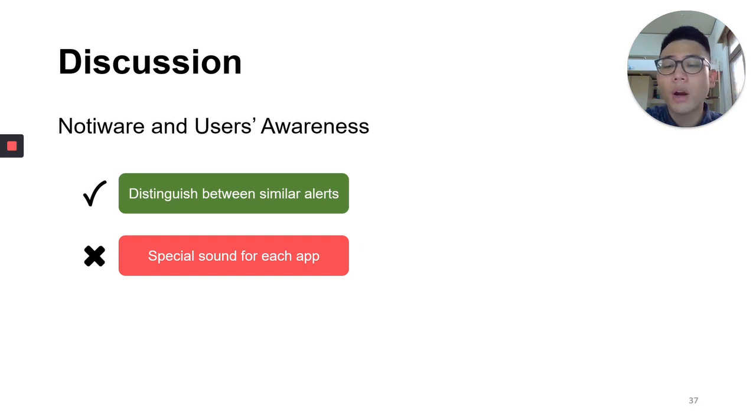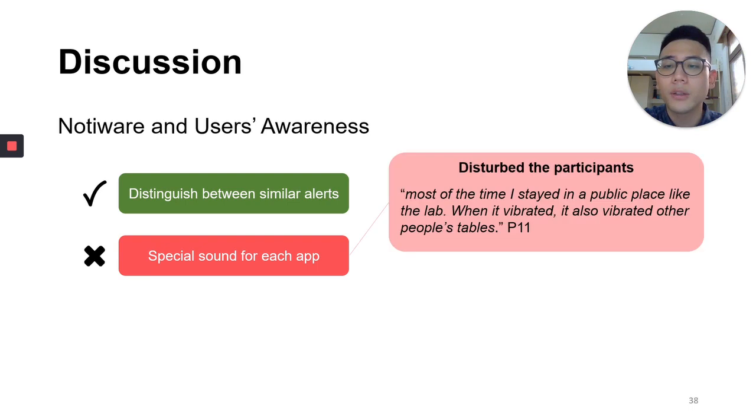For the discussion part, we are going to talk about NotiWare and users' awareness. We learned from the qualitative findings that the key to helping users identify the notification app is the ability to distinguish between similar alerts, not the spatial sound for each app. The spatial sound may disturb the participants. As participant 11 said, most of the time I stay in a public place like the lab. When it vibrates, it also vibrates other people's tables.